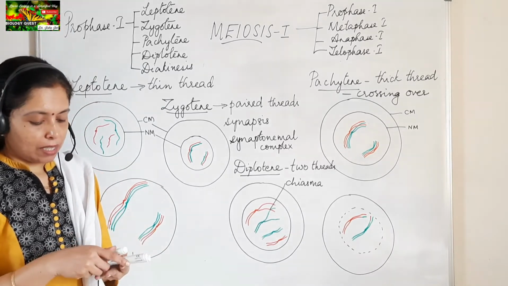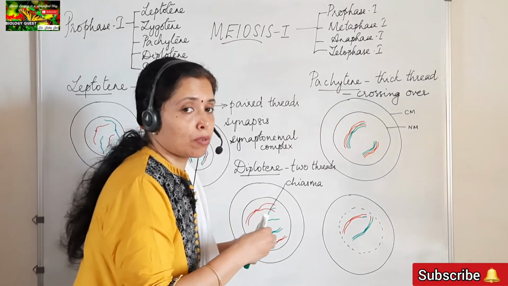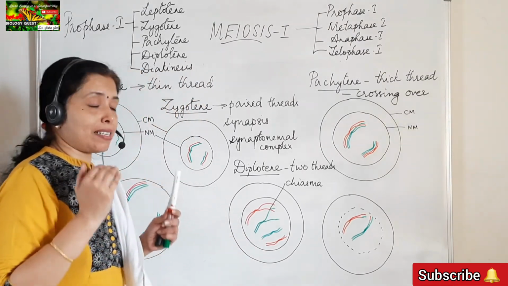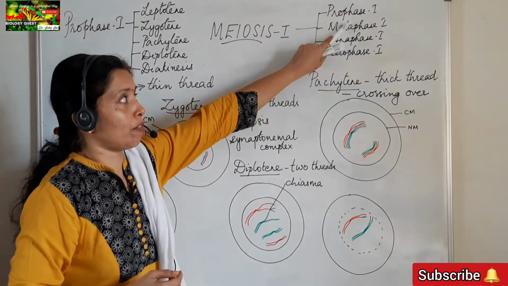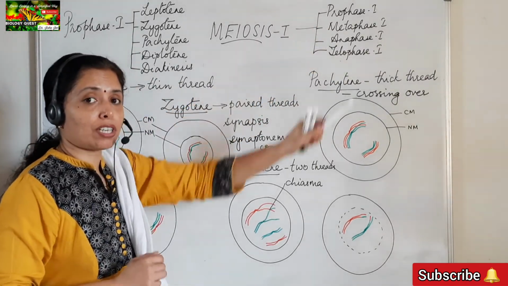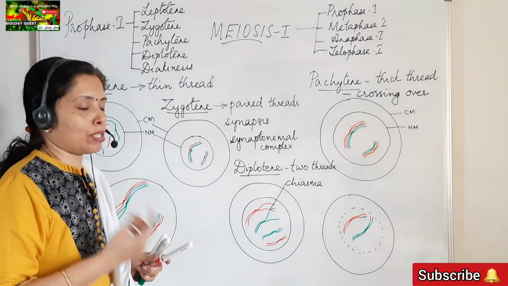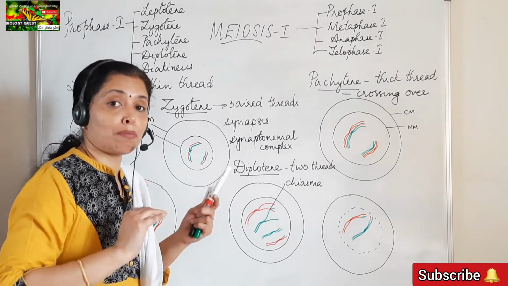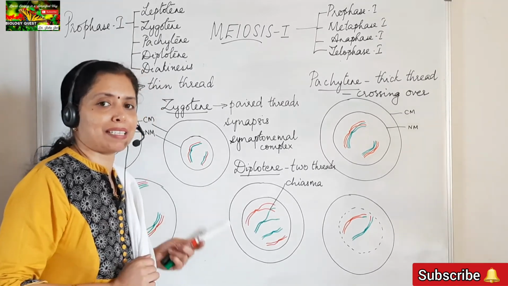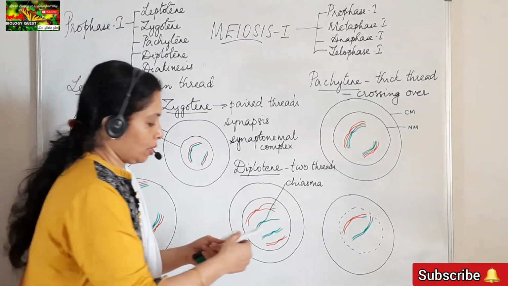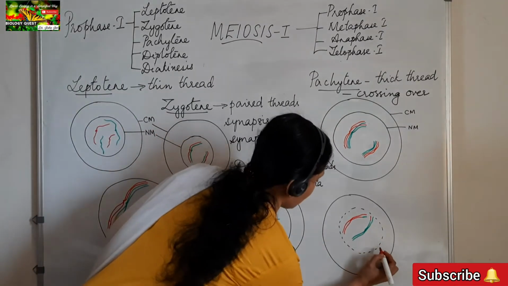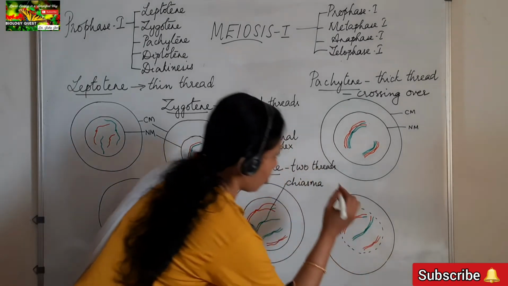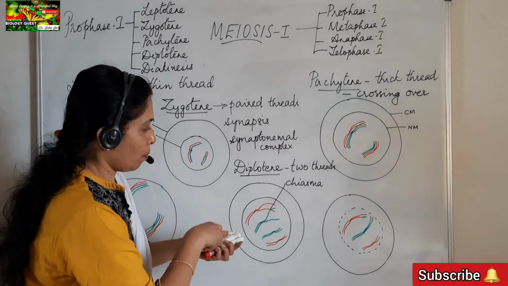Terminalization of the chiasmata has taken place. Exchange of genetic material is complete. Okay. And by this stage, the chromosomes are in the highly condensed stage, because the next stage is the metaphase stage. After Prophase-I, the cell is entering into the metaphase stage, Metaphase-I. So the chromosomes, as we have already seen in mitosis, are in the most condensed state in the metaphase stage. So here, I'm just going and drawing the other chromosome also. Here we have not shown any crossing over there.